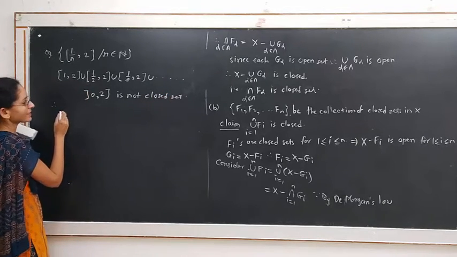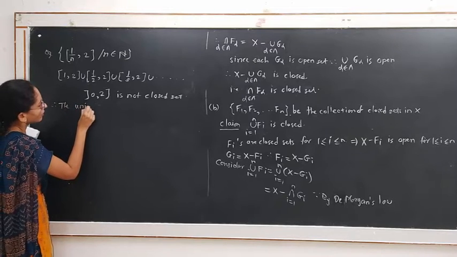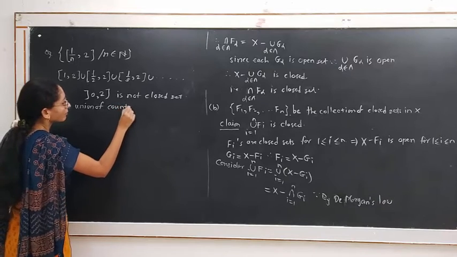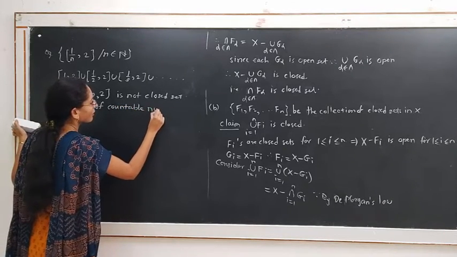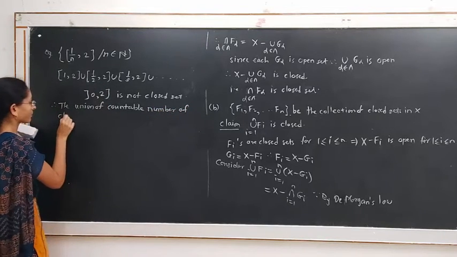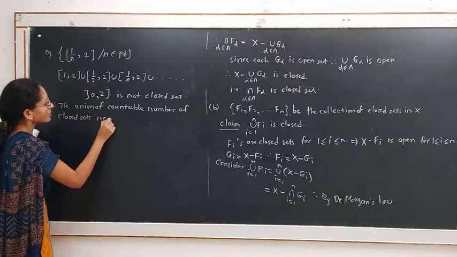Therefore, you can say that the union of a countable number of closed sets need not be closed.